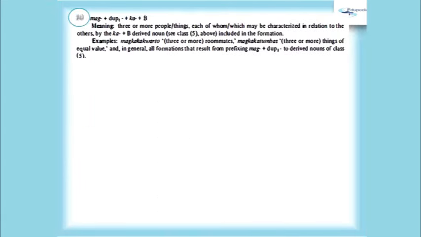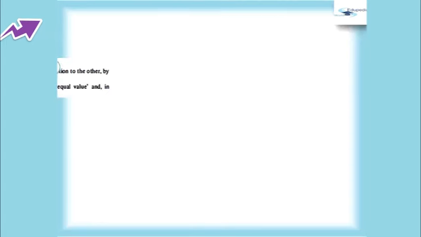The next one, we have mag plus dup one plus ka plus the base, meaning there are three or more people or things, each of whom may be characterized in relation to the others by the ka plus the base derived noun included in the formation. For example, we have magkakakwarto, three or more roommates; magkakatumbas, three or more things of equal value; and in general, all formations that result from prefixing mag plus dup one to derive nouns of the class.